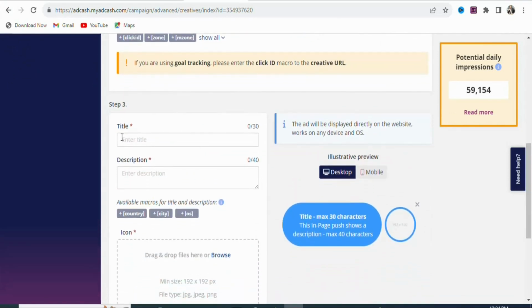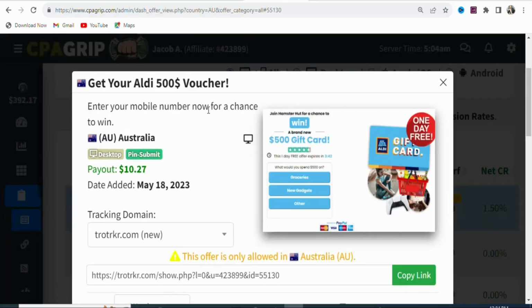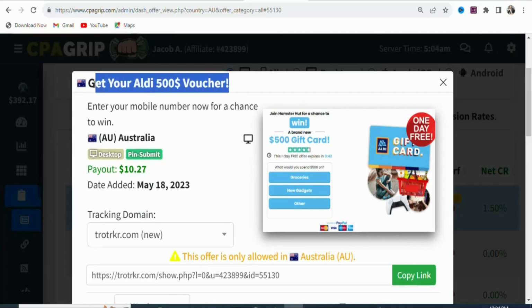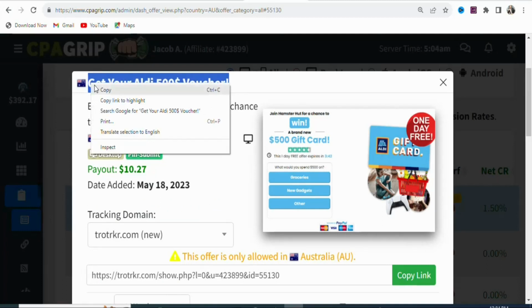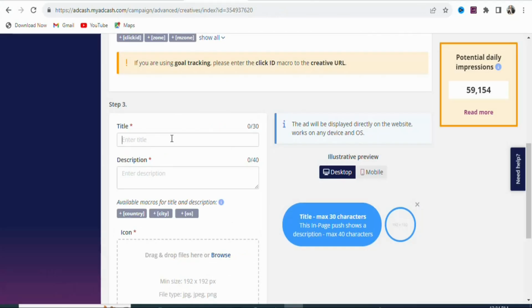You can see you are going to type the title of your ad right here. You can come back on CPA group and then copy the title of the offer. Just highlight and then copy it. Once you highlight and copy it, you are going to come back, paste it right here. As you can see, that has been done.